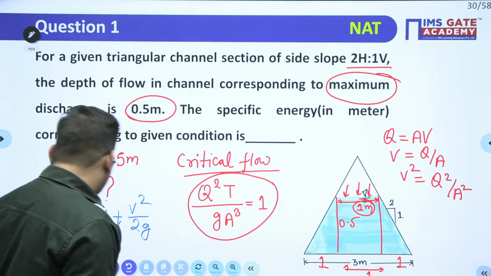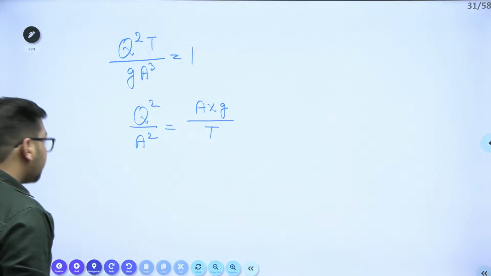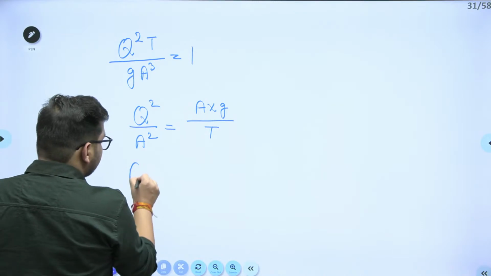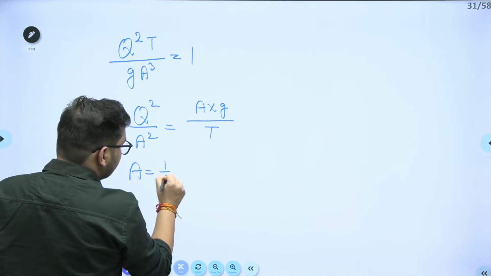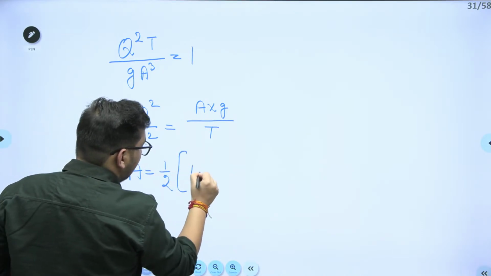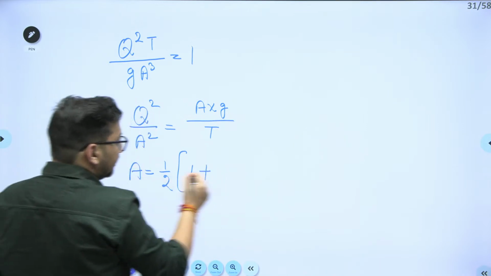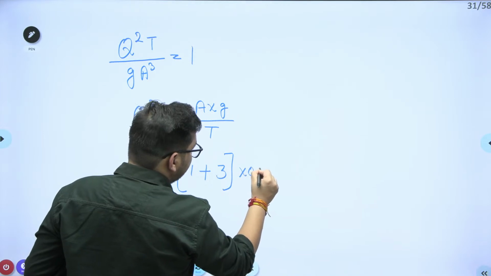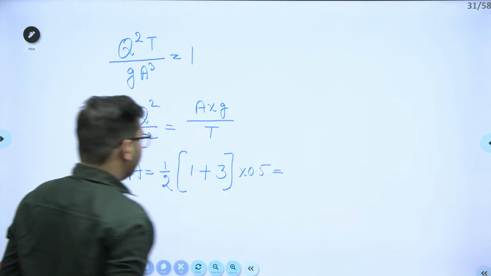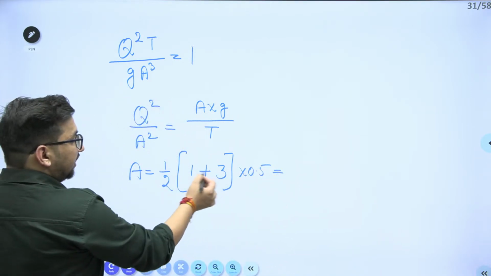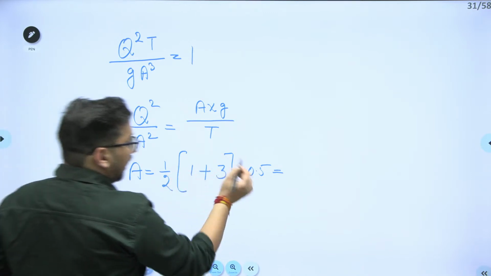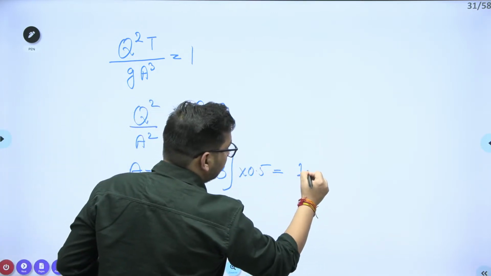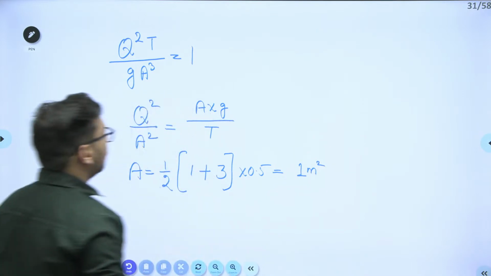So the area is half sum of parallel sides: top width is 1, bottom width is 3, distance is 0.5. So 3 plus 1 is 4, 4 by 2 and 0.5 is equal to 1 meter square.